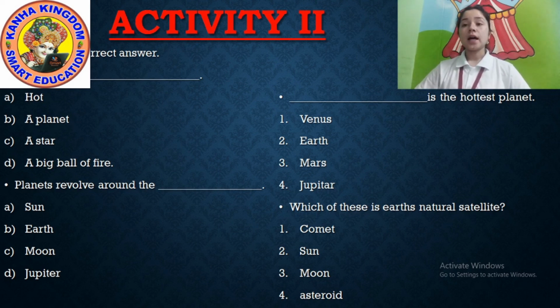Okay. So the last one is: which of these is Earth's natural satellite? Natural satellite means not made by man. Options are comet, sun, moon and asteroid. So which of these is Earth's natural satellite? The natural satellite is the moon. Understood? Clear? This is activity 2.